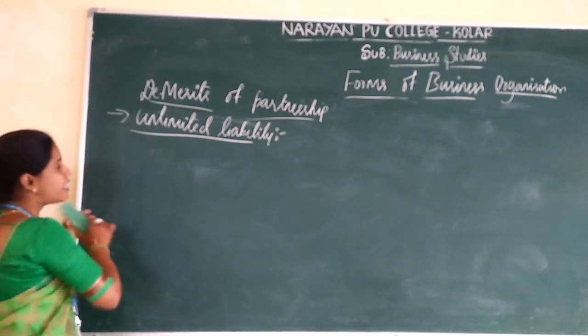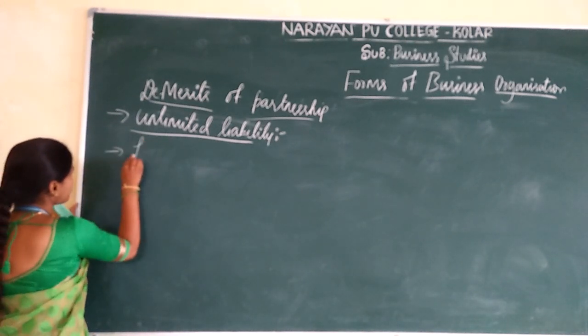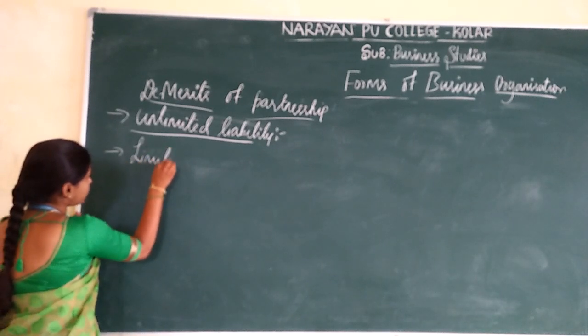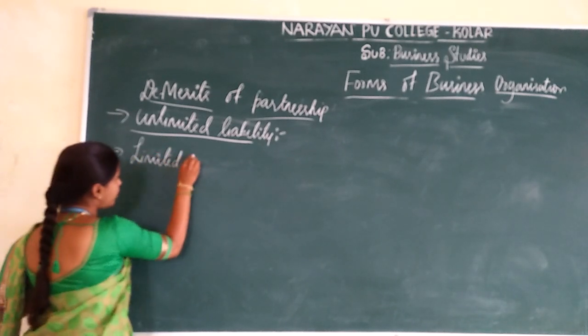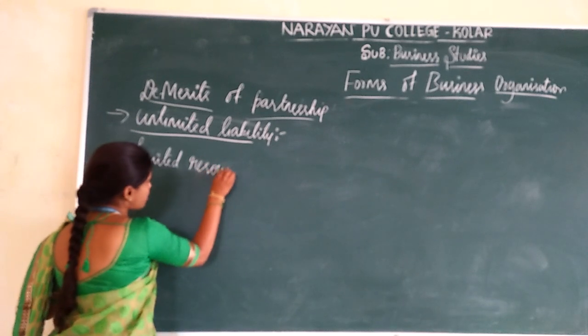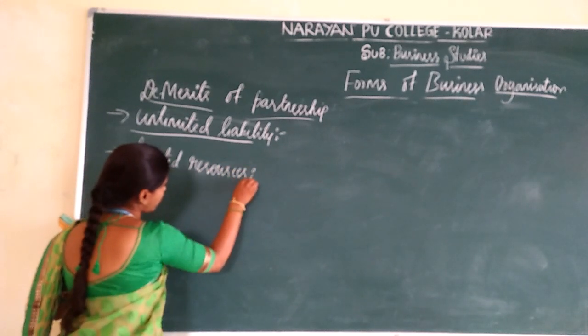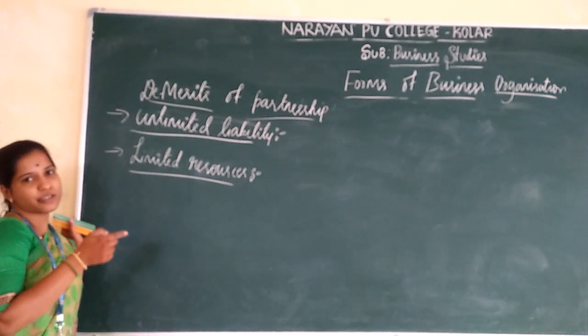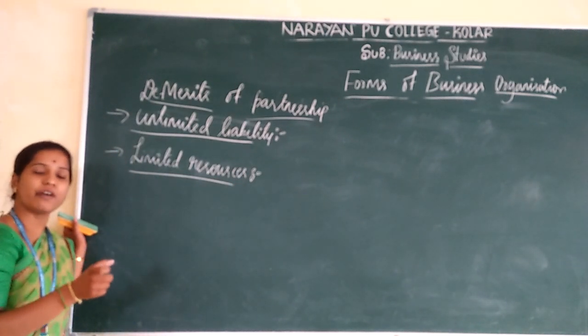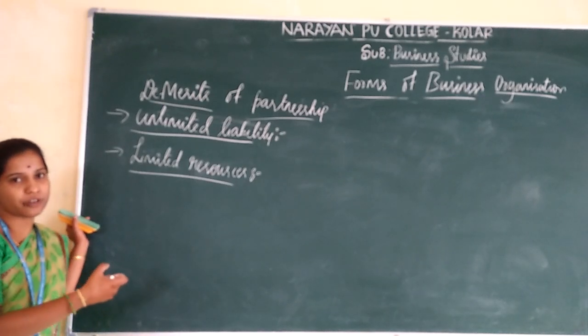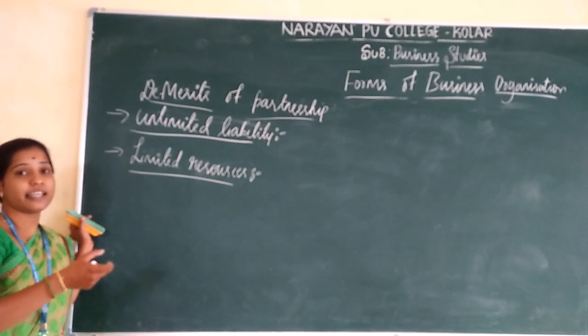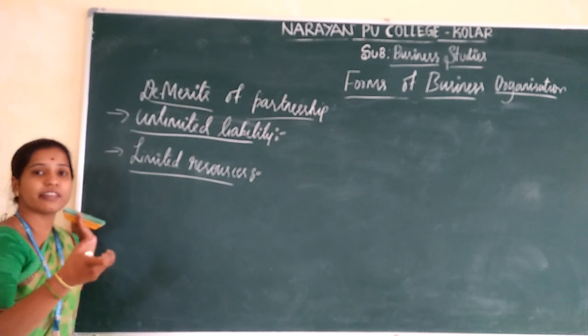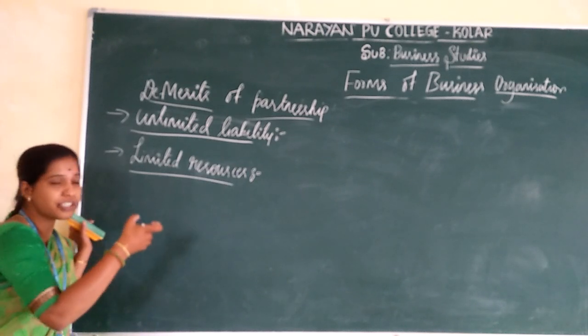And the next one is limited resources. Why is it limited resources? In the partnership firm, every partner is going to contribute their capital to the partnership firm.